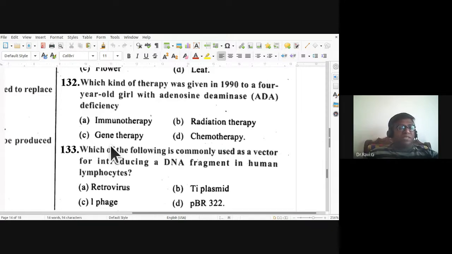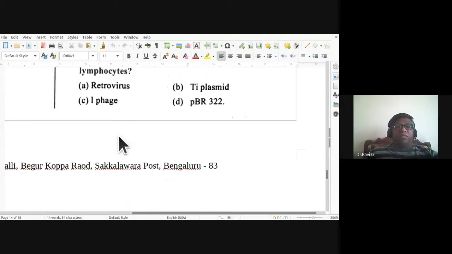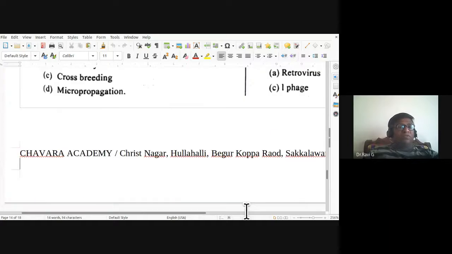So 132nd is C. Which of the following is commonly used as a vector for introducing a DNA fragment in human lymphocytes? So is it retrovirus, Ti plasmid, or is it lambda phage or pBR322? So human DNA fragment in human lymphocytes. So the 133rd, the retrovirus is commonly used as a vector for introducing a DNA fragment into human lymphocytes.